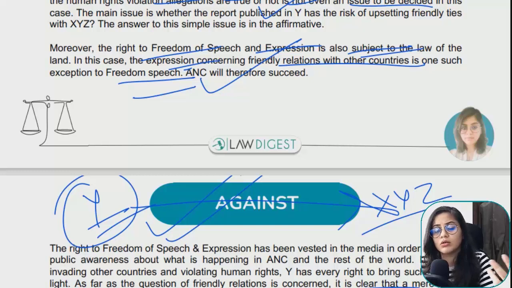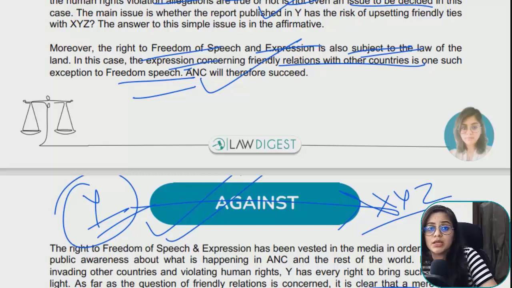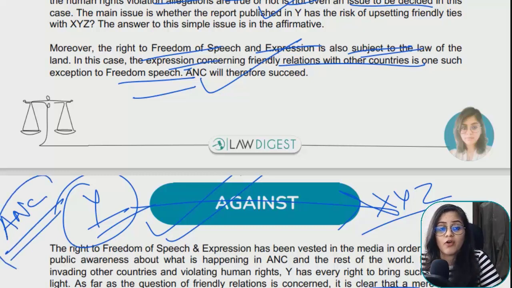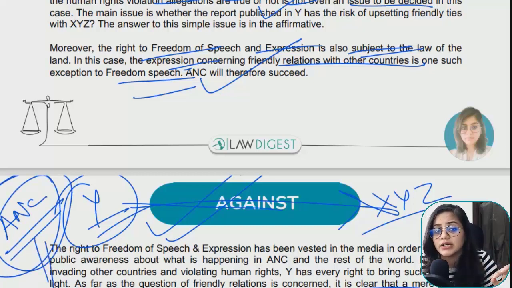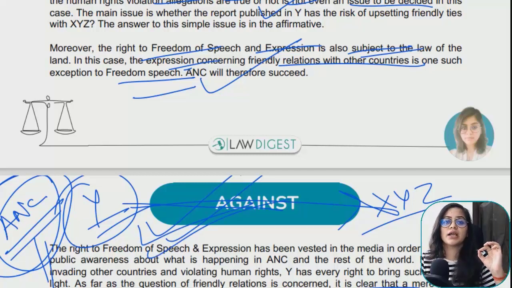Then another argument can be that we are just making a fair comment about what is happening, and it is not intended to create any difference between the two countries. The article does not really say how it is affecting ANC as a country. It is not giving the viewpoint of how ANC as a country is being affected, just a simple fact is being stated. That is what is the against argument here. So this is how you're supposed to write the answers. I hope it is clear.